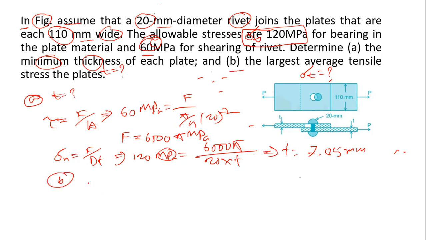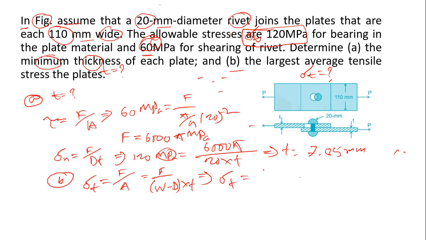Also for B, for the largest tensile stress, we know the direct formula F by A, where A equals (W minus d) into t.